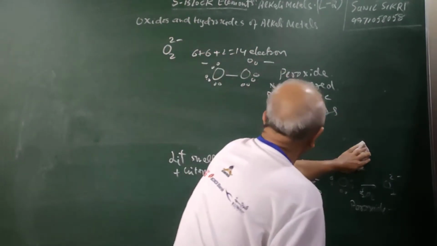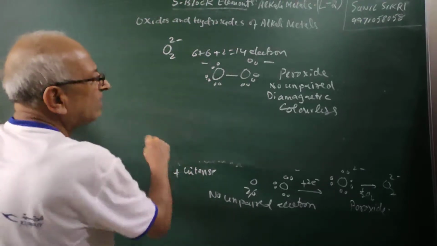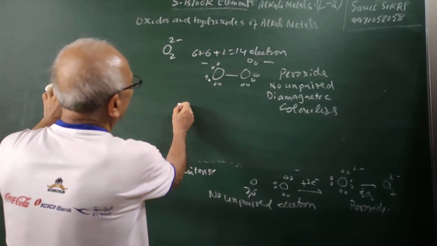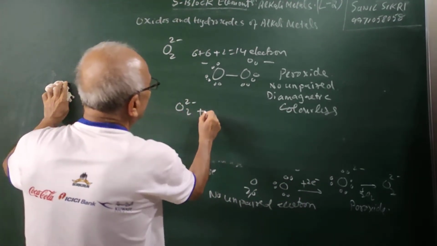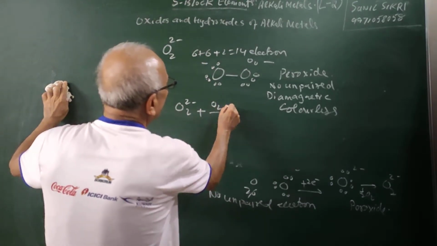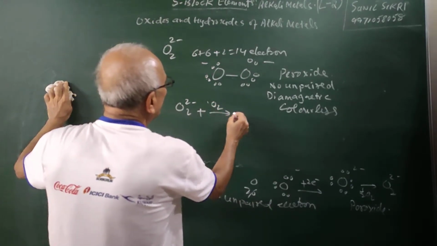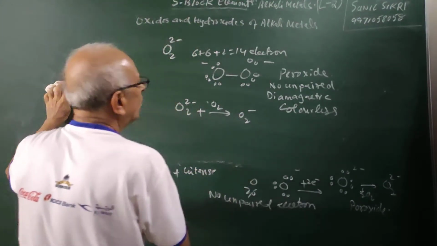But what will happen further, when the size of the cation becomes very large? O2 2- is combining with another oxygen, and what is it forming? O2-. So what is the result of that?